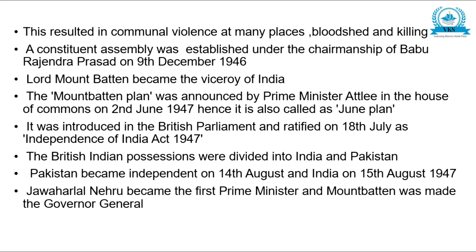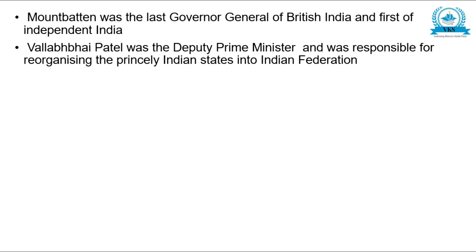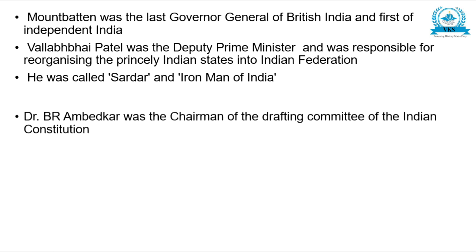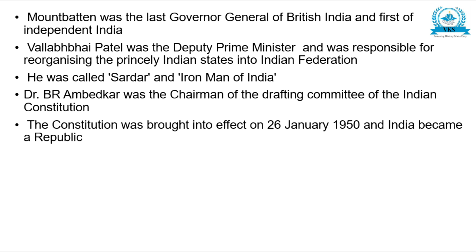Jawaharlal Nehru became the first Prime Minister, and Mountbatten was made the Governor General. Mountbatten was the last Governor General of British India and first of independent India. Vallabhbhai Patel was the Deputy Prime Minister and was responsible for reorganizing the princely Indian states into Indian Federation. He was called Sardar and Iron Man of India. Dr. B.R. Ambedkar was the chairman of the drafting committee of Indian Constitution. The Constitution was brought into effect on 26 January 1950 and India became a republic.